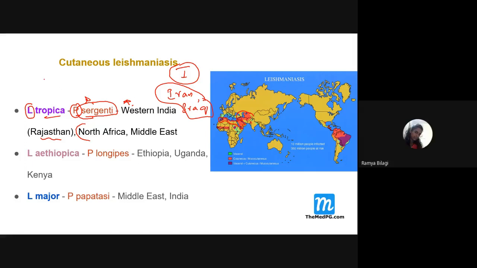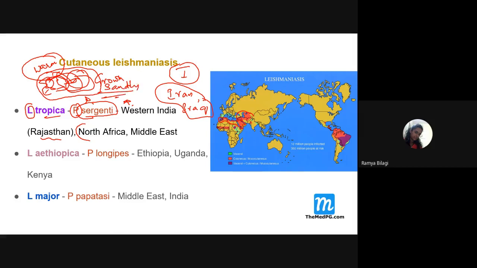So what happens because of war? There will be a lot of destruction, and this destruction will lead to a lot of garbage formation, and along with that there will be humus formation. And along with that, the temperature also will become warm. So all these conditions favor the growth, the breeding, of sand flies.